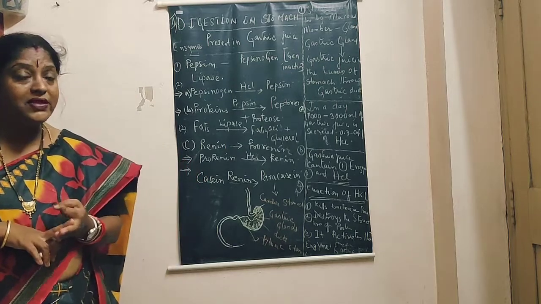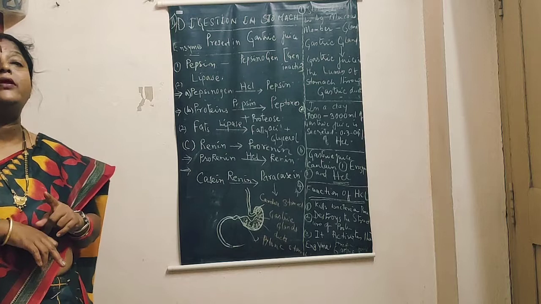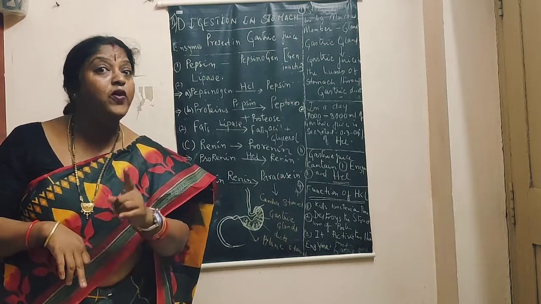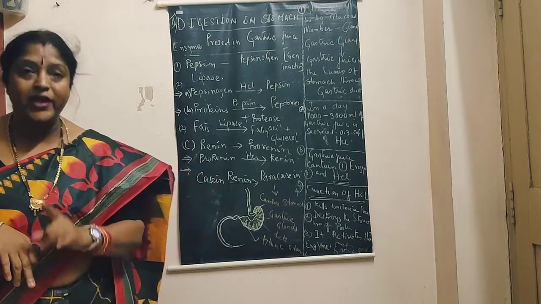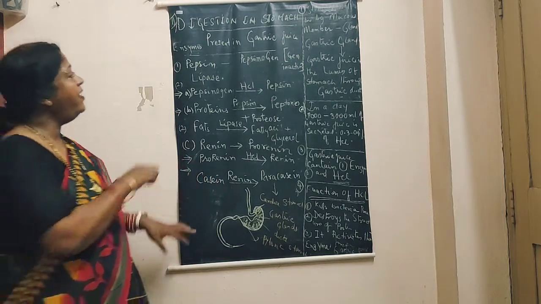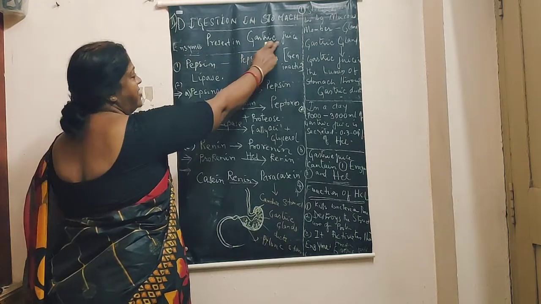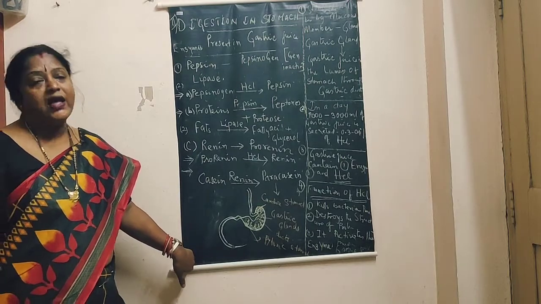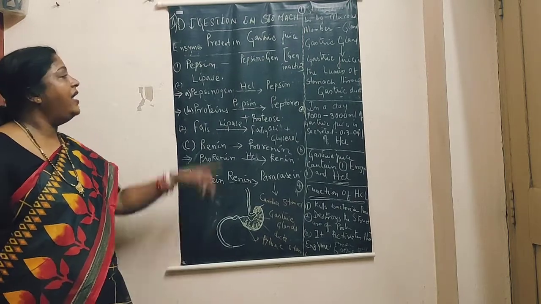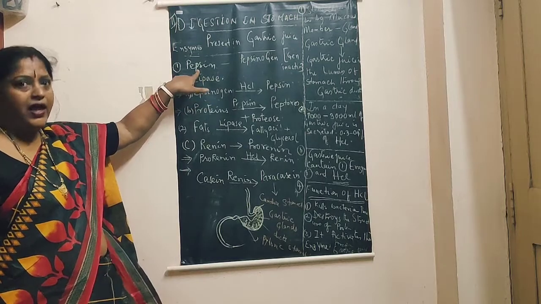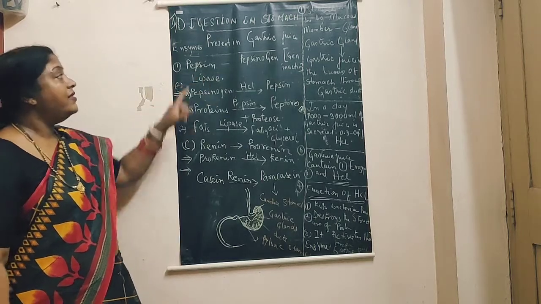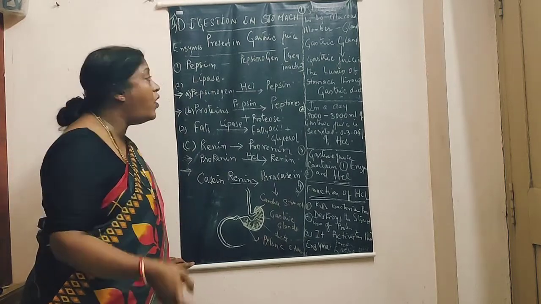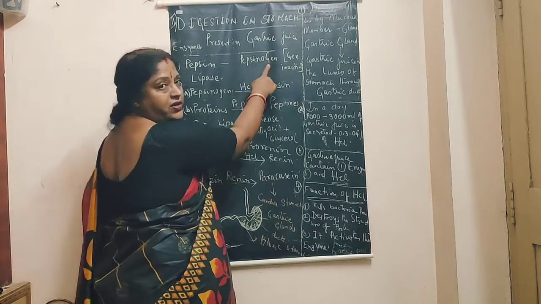Remember, children, in a day 1000 to 3000 ml of gastric juice is secreted, and it consists of 0.3 to 0.4% hydrochloric acid. Now we learn the enzymes present in the gastric juice. There are 2 important enzymes present in gastric juice, that is pepsin and lipase. When pepsin is secreted, it is in an inactive form called pepsinogen.